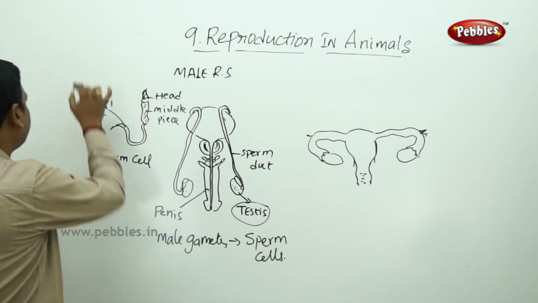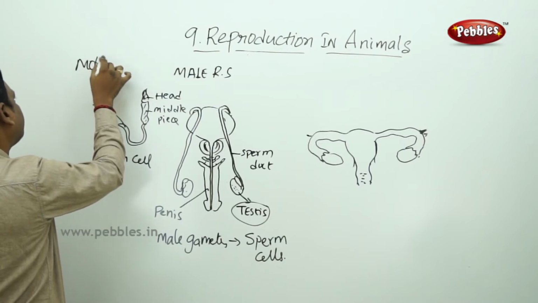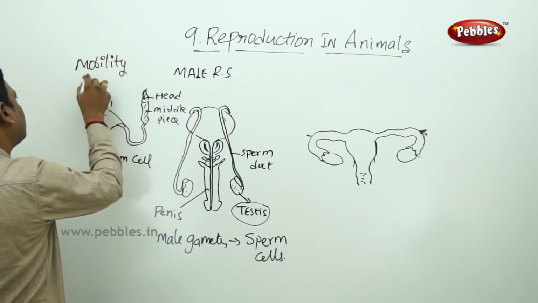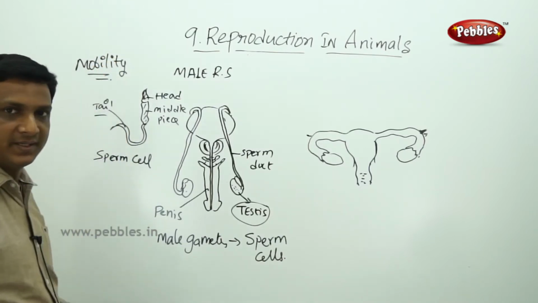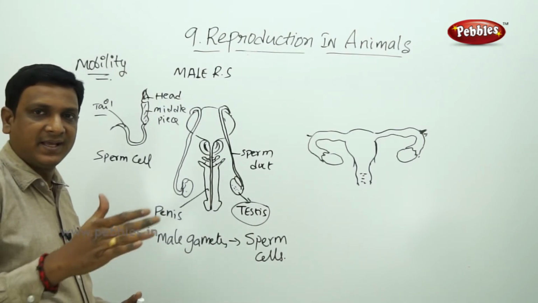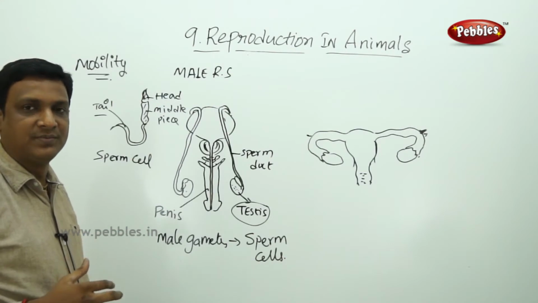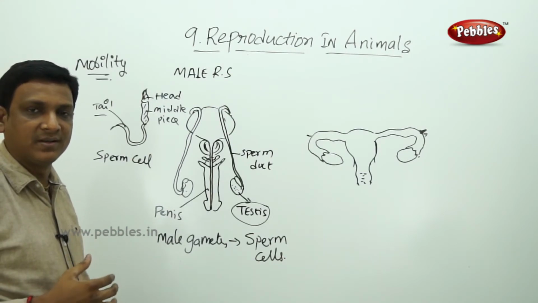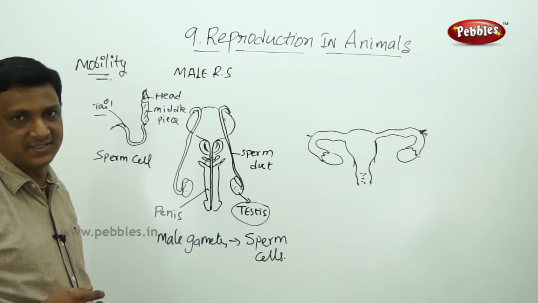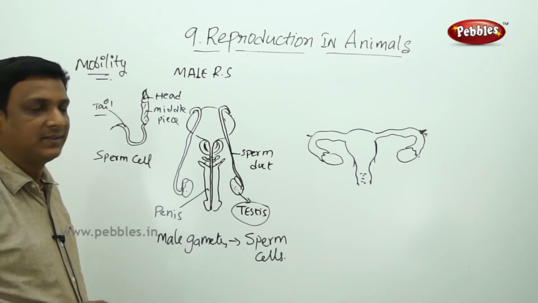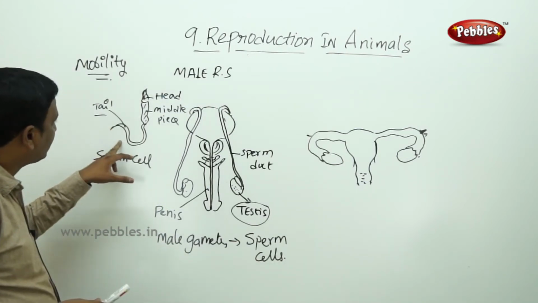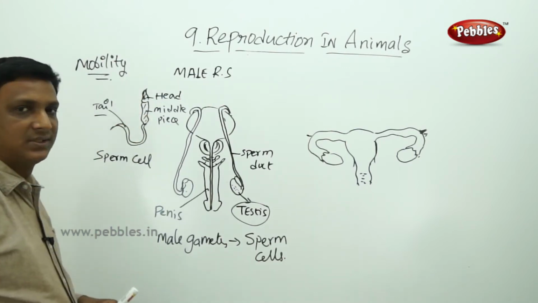Sperm cells have mobility. With the feature of mobility, the sperm cells reach the egg cell. They need to travel a lot in the female reproductive system to finally reach the egg cell. So for the movement, for the mobility, the tail of the sperm cell helps.